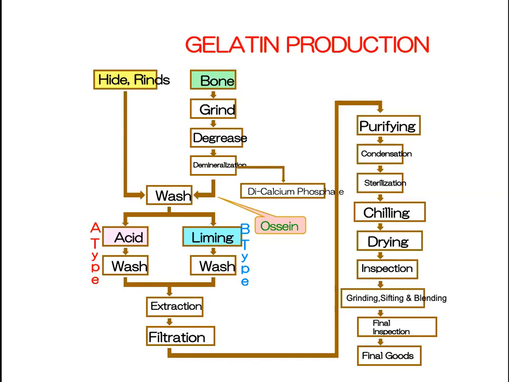This solution is again filtered, and then it is evaporated. After filtration, we go for purifying or evaporation. Once we evaporate, the liquid part is removed and the solid part, the gelatin, remains. That is the condensation process. Then it goes for sterilization.